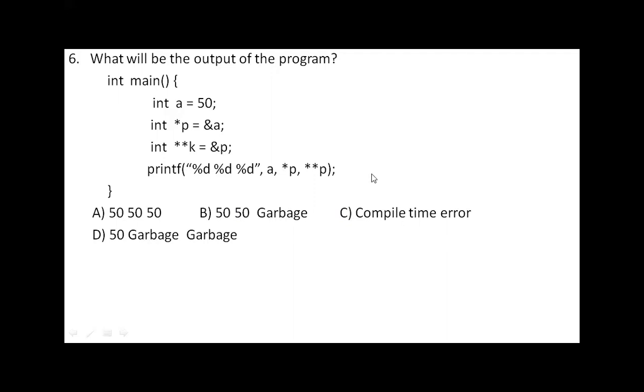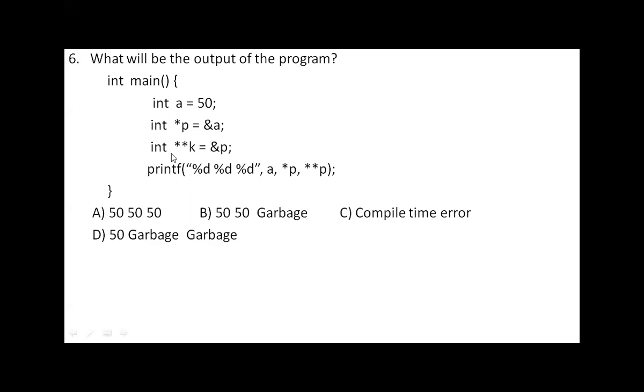What will be the output? A is the answer. Sagar's answer is option A. Yes. What about others? Yeah, meanwhile, you send your answer.